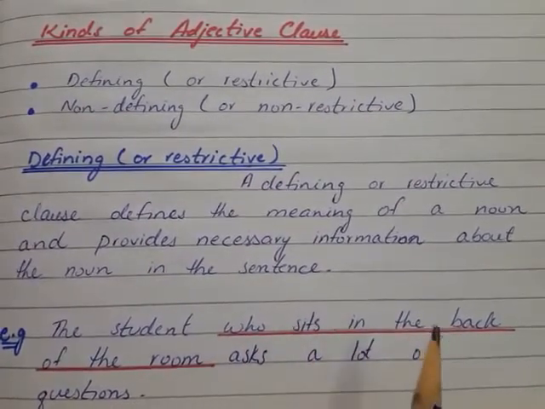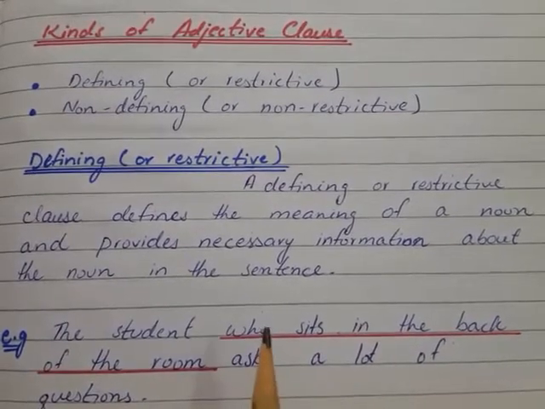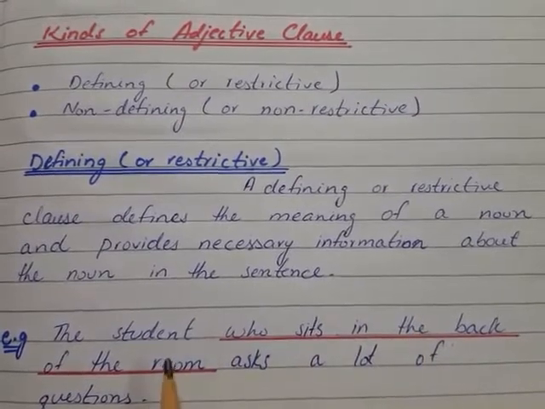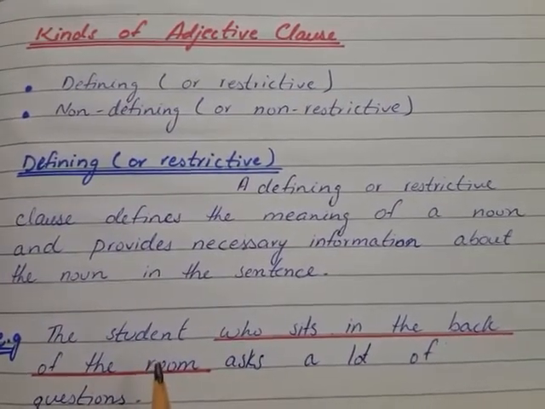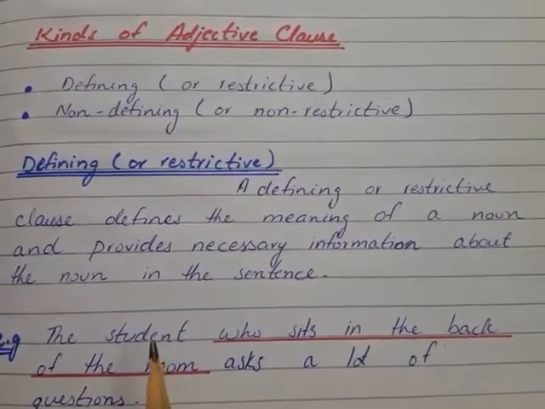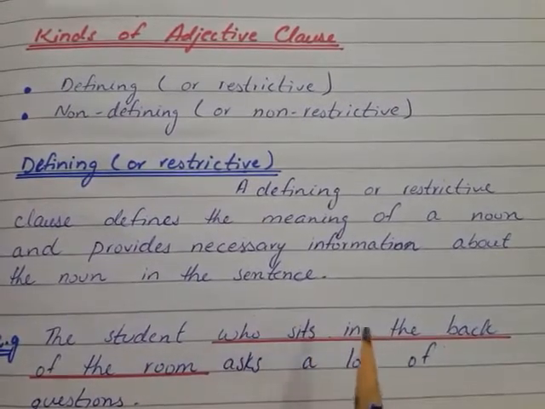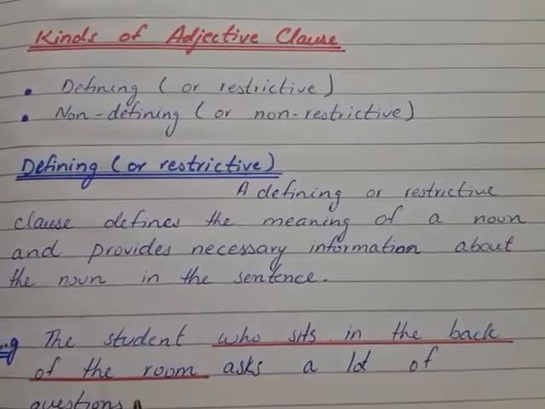Who sits in the back of the room is the subordinate clause, and this is giving us important information about the subject of main clause, and that is the student. The student who sits in the back of the room asks a lot of questions.